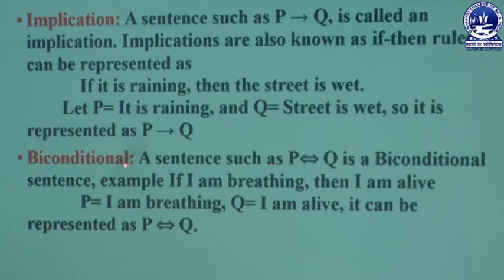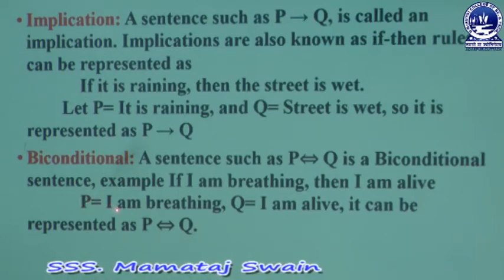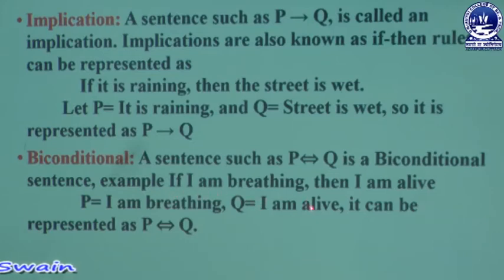Then the next one is the biconditional. Here in the biconditional connective you use this symbol, the double implication symbol. Now take one example: if I am breathing then I am alive. To represent this proposition by using the biconditional connective, first of all you take P equal to I am breathing, then Q equal to I am alive. After that you can write P implies Q, which means if I am breathing then I am alive. Here this double implication is known as the biconditional connective.